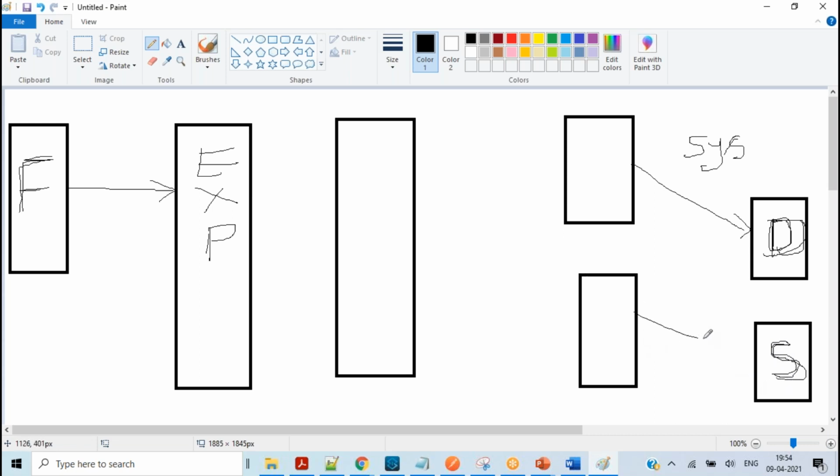Now there is another system API which connects with Salesforce to get the address. So here we have two system APIs: one system API to get user details, and another to get the address details.